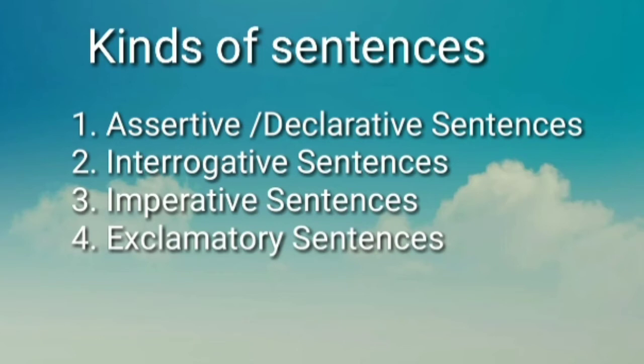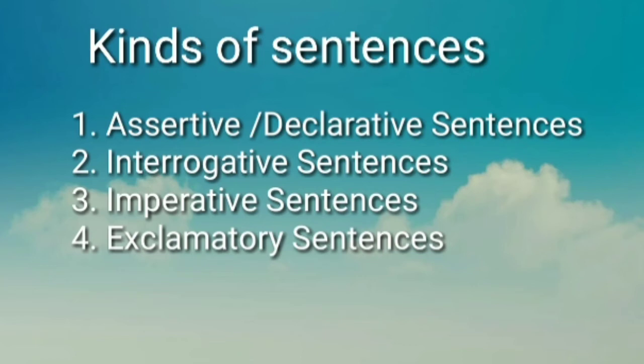For example, she has made a beautiful painting. Okay? An assertive sentence always starts with a noun or pronoun and ends with a full stop. There will be one verb also, and the first letter will be always in capital.